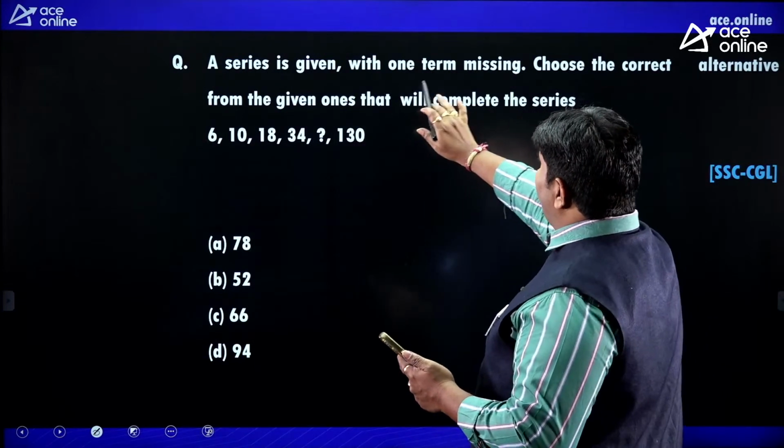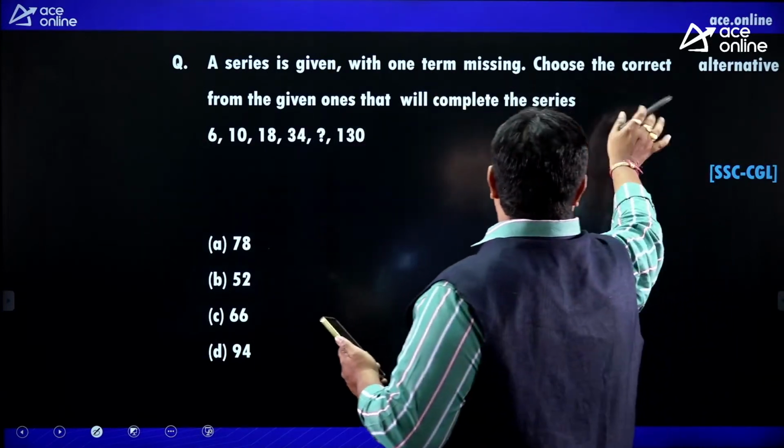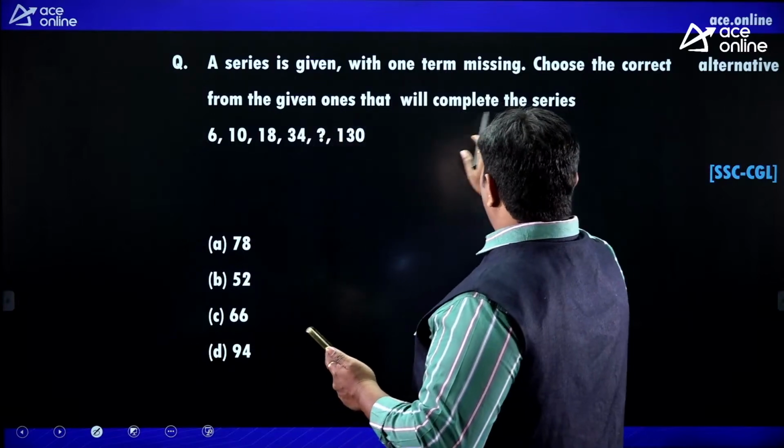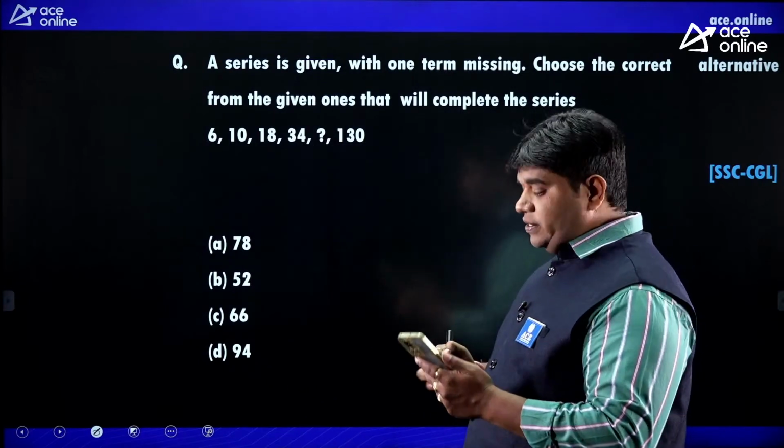A series is given with one term missing. Choose the correct alternative from the given ones that will complete the series. Okay, that will complete the series. Tell me.